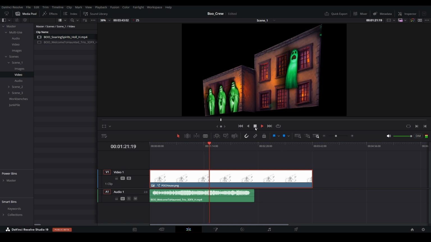So in our next tutorial, we will be taking a look at how we can use the render cache in order to improve the playback of our preview, and how to manage the render cache effectively.